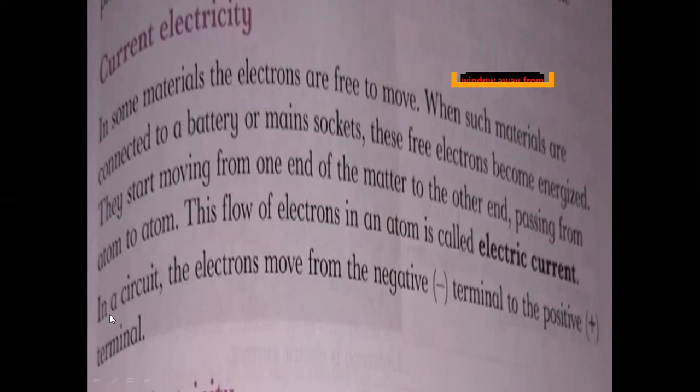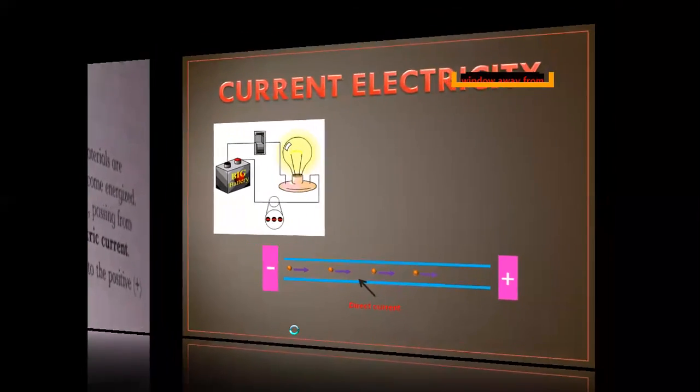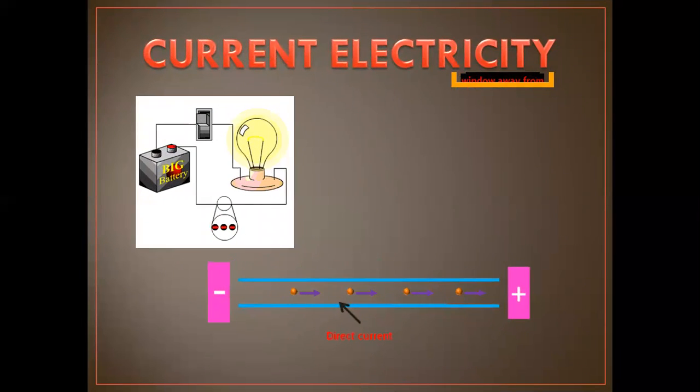The flow of electrons or the movement of the electrons is called the electric current. In a circuit, the electrons move from the negative terminal to the positive terminal. As we learned that opposite charges attract each other, so electrons move from the negative terminal to the positive terminal. You see here in the diagram, negative moves to the positive and this is the current. And also here, the bulb lighting.